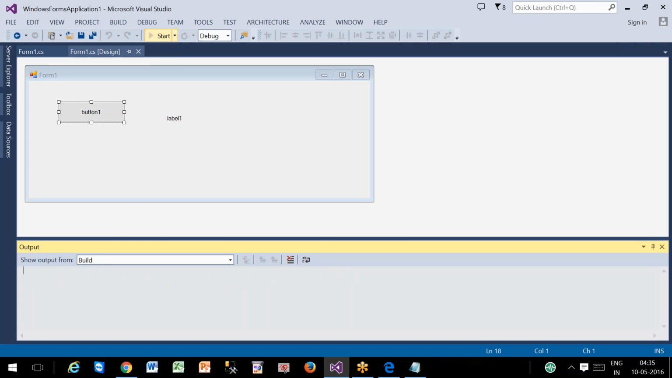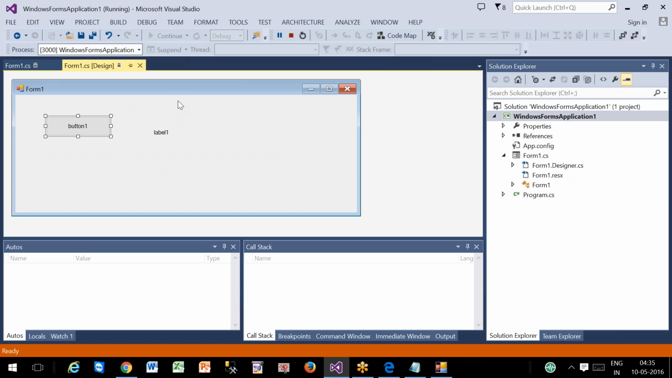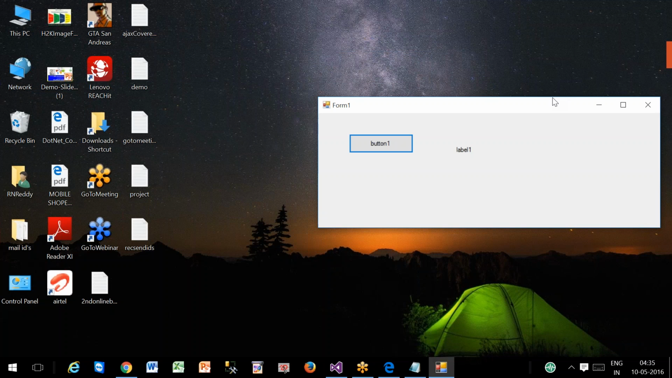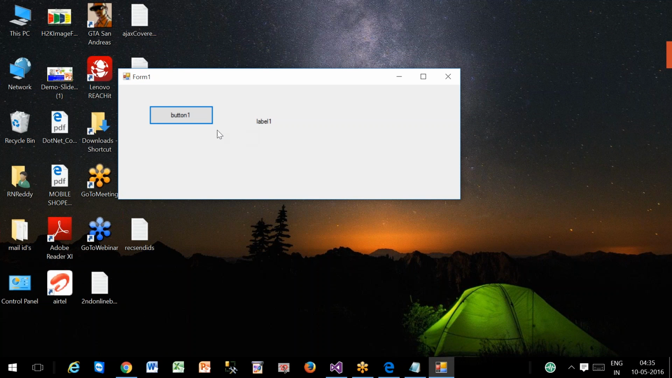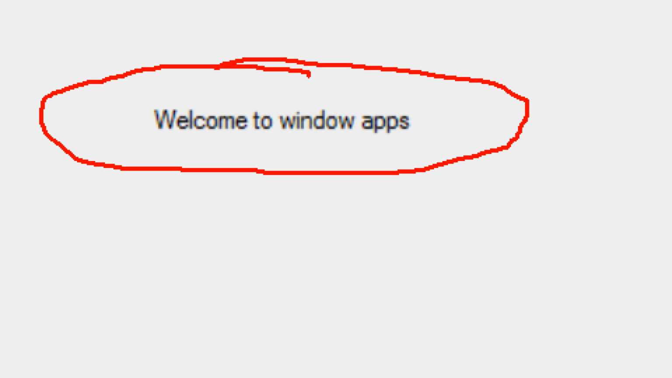Now you can observe your application is running, and immediately your application is going to execute. You can see your application's user interface output is displaying, and whenever you click the button you get some output, Welcome to Windows application. You have written the logic like this.